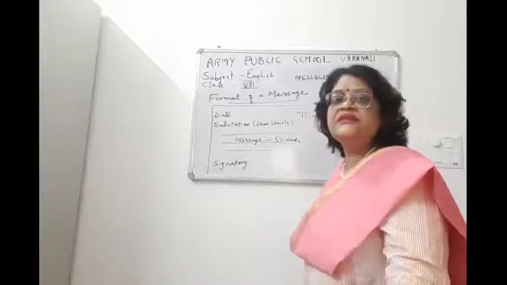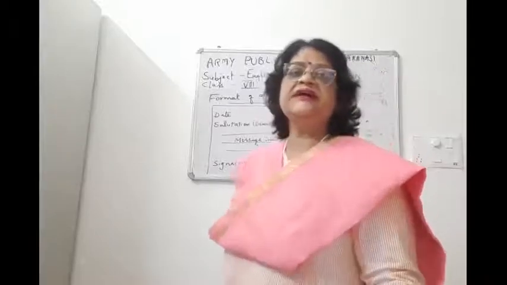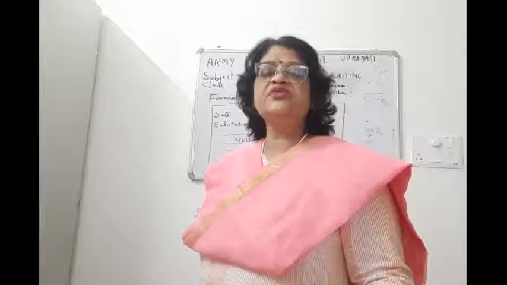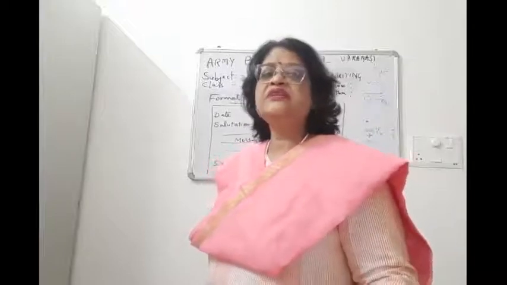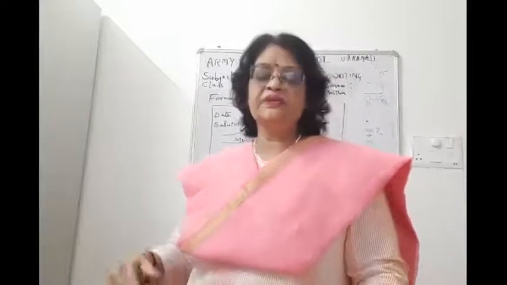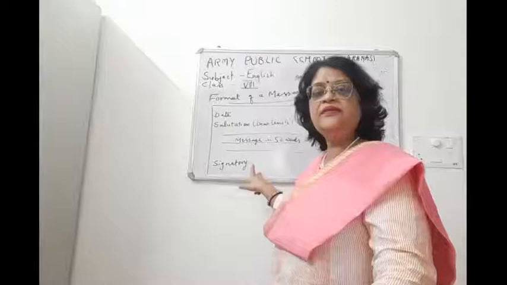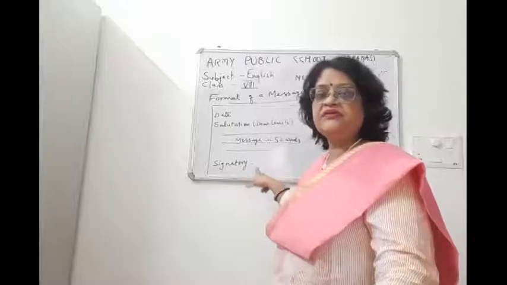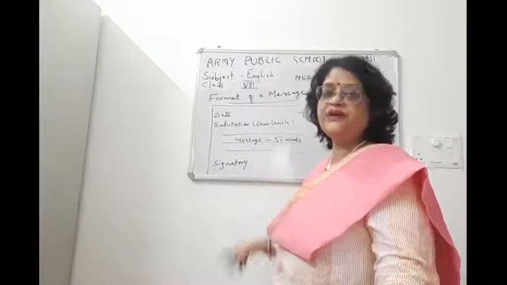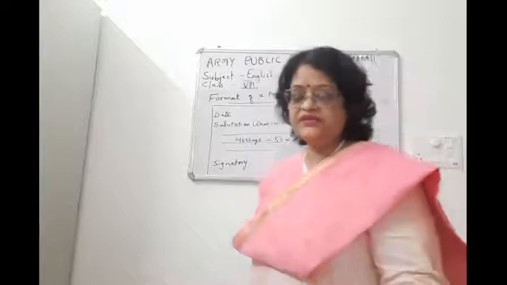Sonam sent the message to Astha, and Astha has to give this message to her mother. So in the salutation you will write mummy, and in the signatory you will write the name Astha, because signatories are those who pass on the message.